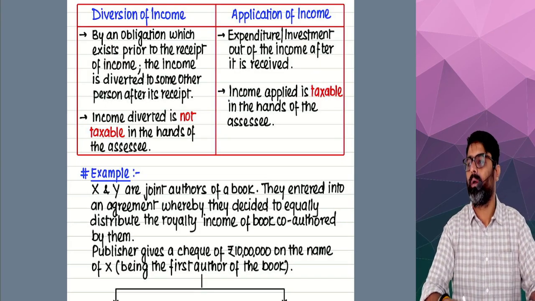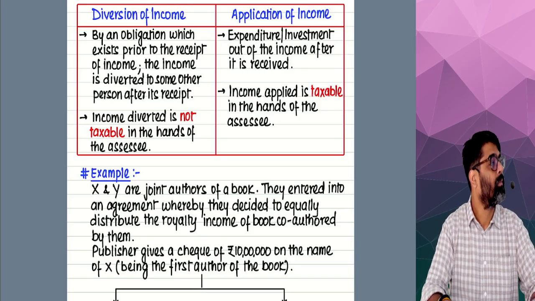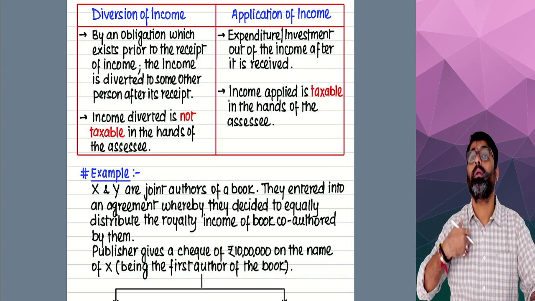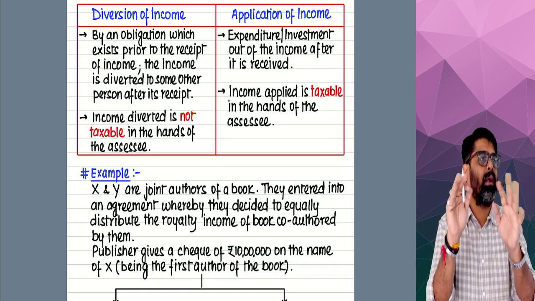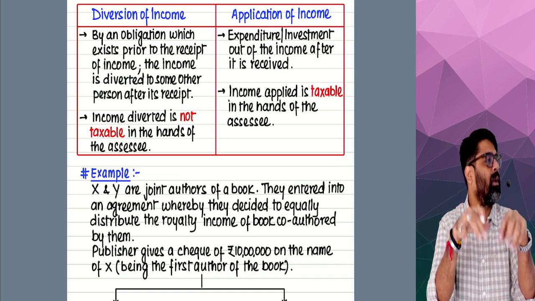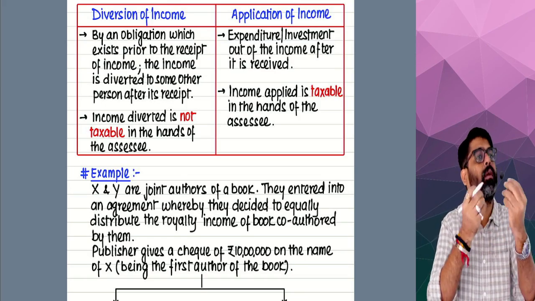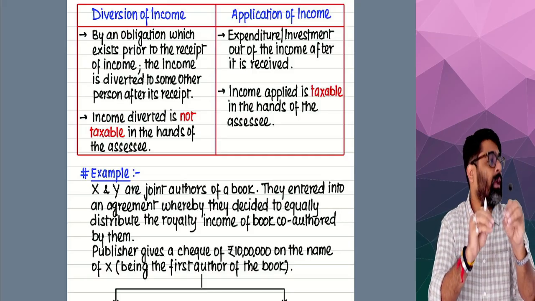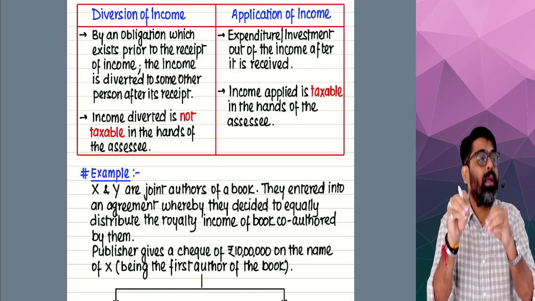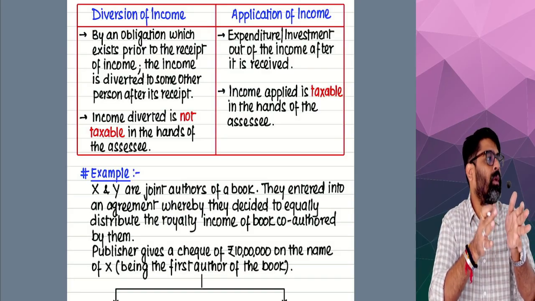Now one more example on diversion. Say, for example, my grandfather gave a huge building under a will in my name. At the time of making that will, my grandfather said that this building will belong to Umang, Umang will be the owner of this building, and whatever income will come will belong to Umang. And out of this income which Umang will get from this building, 25% he will have to give to his sister.